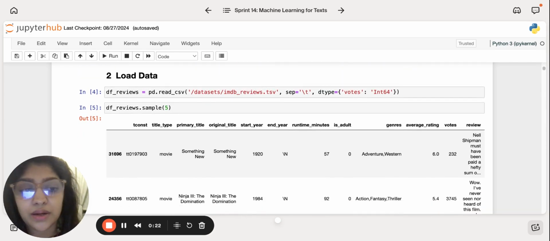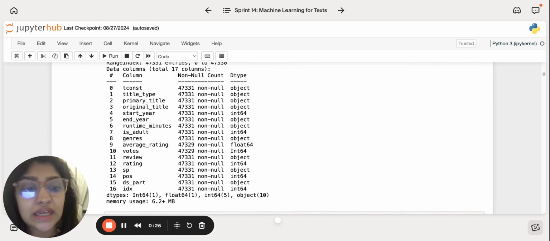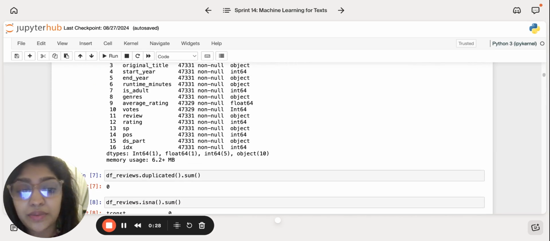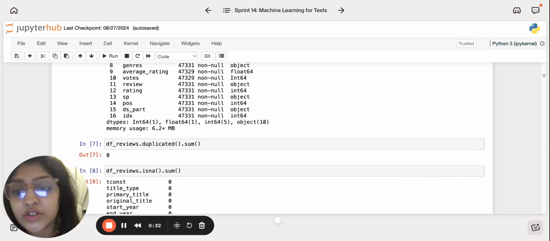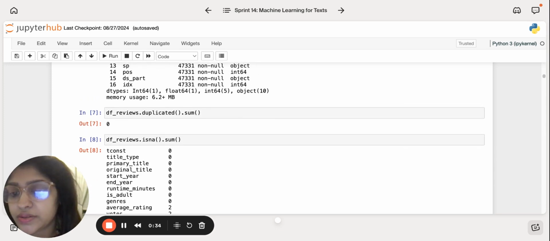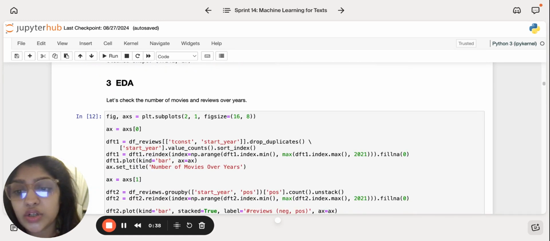I have also uploaded the data and done data preparation. I have used various techniques to clean and pre-process the text in the data. This includes making sure that there are no duplicates, no null values, and converting any text to lowercase. We have removed stop words, and we have also applied lemmatization.